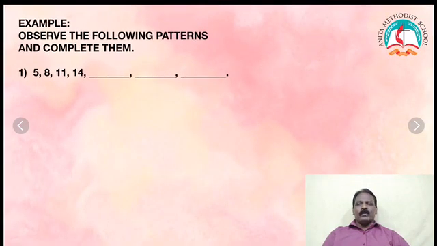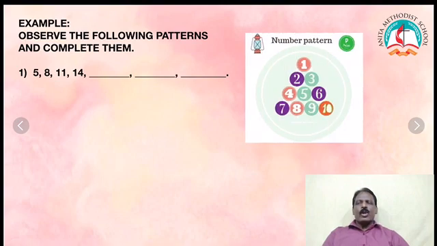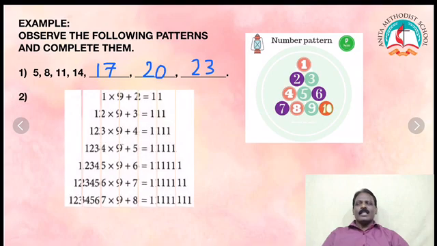Now we'll see the example. Observe the following patterns and complete them. What pattern is given? 1, 5, 8, 11, 14. What can you observe? 5 plus 3, 8. 8 plus 3, 11. 11 plus 3, 14. So every time we add 3. 14 plus 3, what will come? 17. 17 plus 3, 20. 20 plus 3, 23. That's all. This is a pattern.